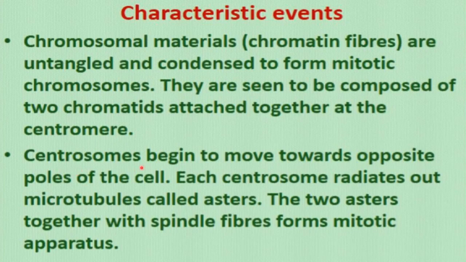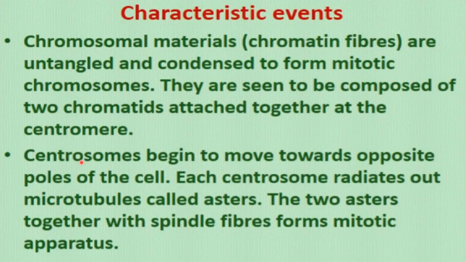Now the centrosomes begin to move towards the opposite poles of the cell. Centrosome is a structure which is very useful for cell division. The centrosome is the structure having two centrioles, placed at 90 degrees to each other.